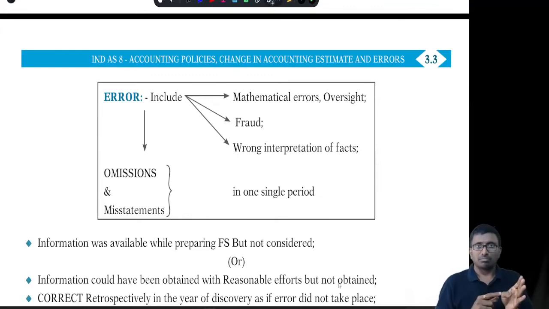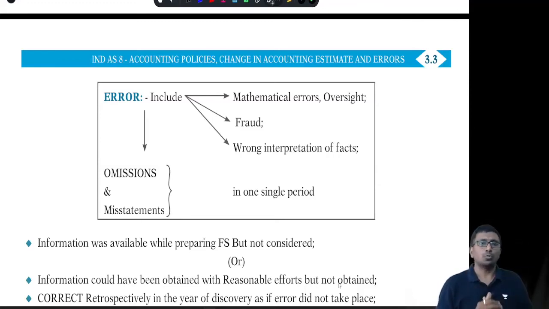This error includes omission, first of all. Errors include omission, which is like prior period error in accounting standard 5. This error can be a mathematical error, it can be a fraud, it can be wrong interpretation of policy, a wrong interpretation of facts, right? So now what are we supposed to do? Before going to that, first omission, let us spend some time.